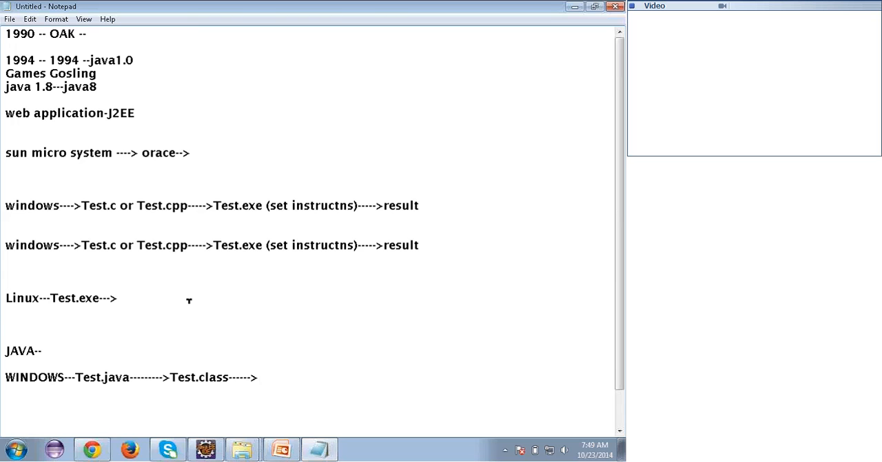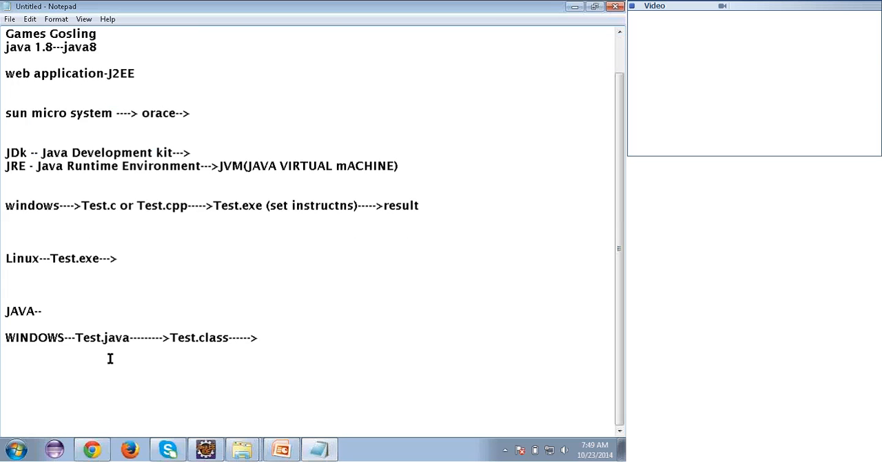So in my Windows operating system, I have written the test.java file, and here I run the Java compiler. The Java compiler will compile the program and check whether there are any errors or not. If there are no errors, it gives the test.class file, right? If I run this test.class file, I will get some result. But who will run this test.class file? JVM, right? On my machine I have JVM when I install the Java software.